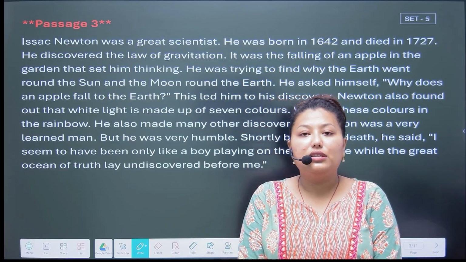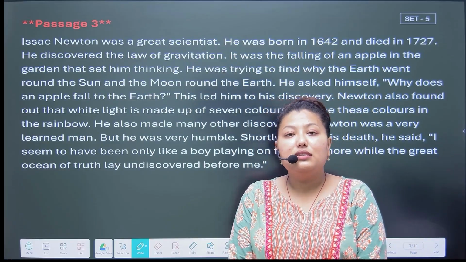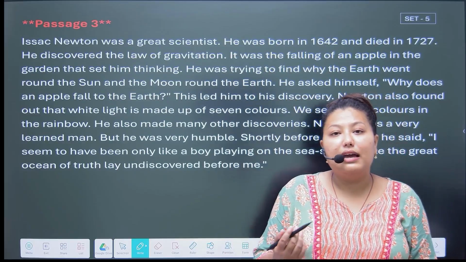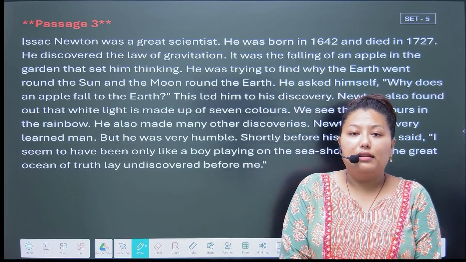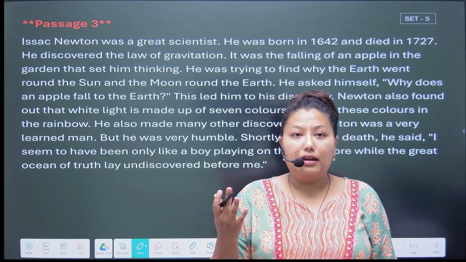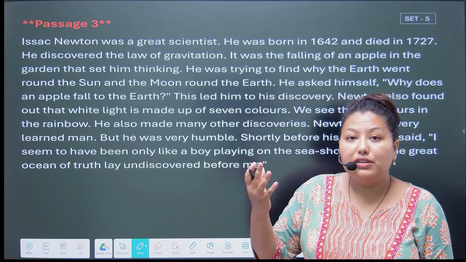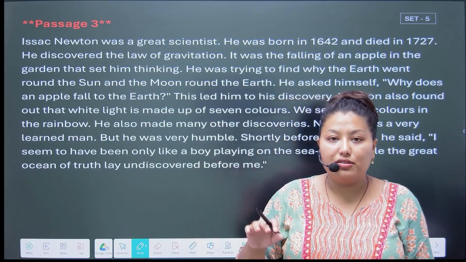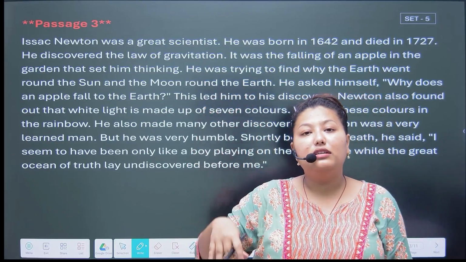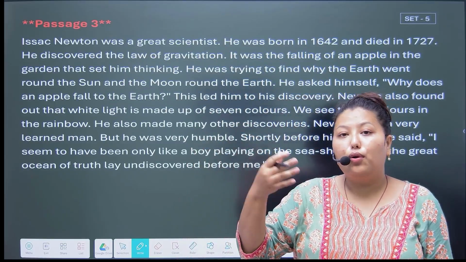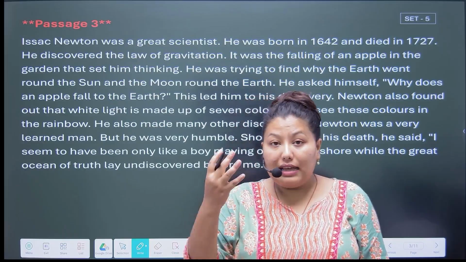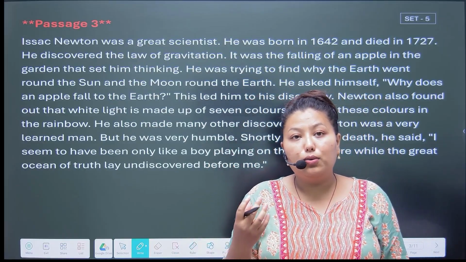Gravitation, or gravity, is a force that pulls things towards Earth. Isaac Newton discovered gravitation when he was sitting under a tree and an apple fell on the ground. So why did the apple fall on the ground? Why didn't it float in the air? That force is known as gravitation.